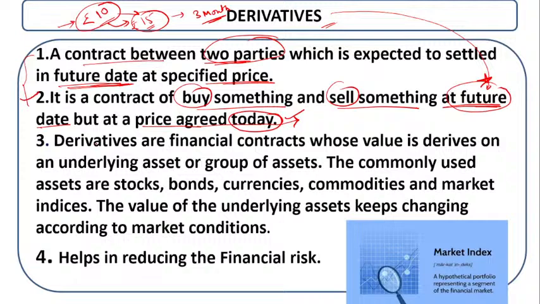Now, what is a derivative? Derivatives are financial contracts whose value is derived from an underlying asset or a group of assets. Yes, because we are dealing with financial things here. So what is the underlying asset? It can be a stock, a bond, a currency, a commodity, or a market index. And what is a market index?